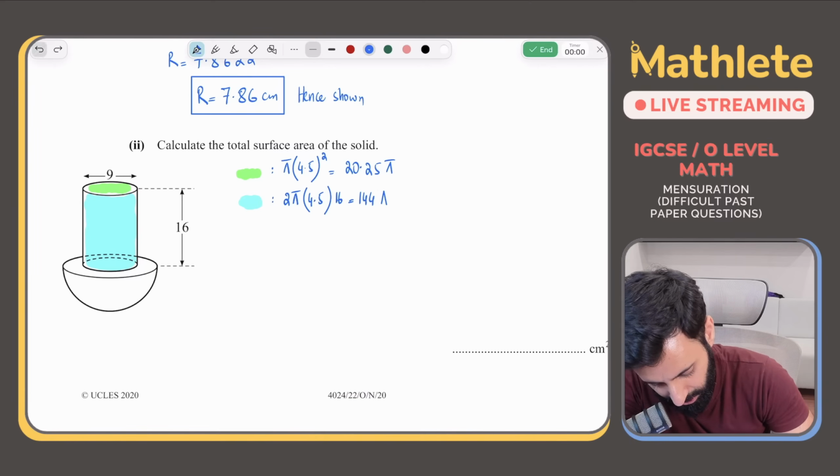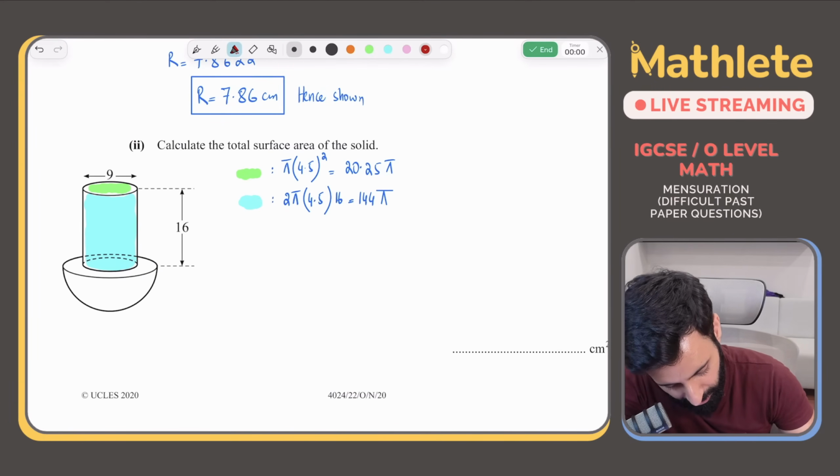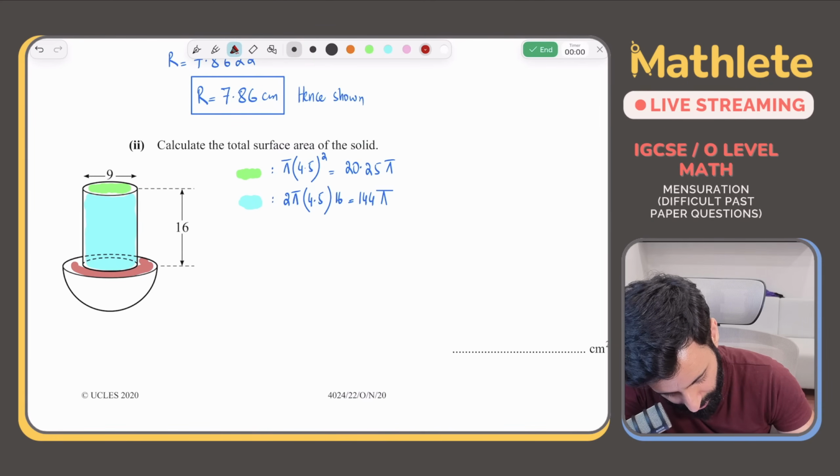अच्छा, then comes the tricky part. What's the tricky part? The tricky part is this area, जिसको मैं रेड में हाईलाइट कर देता हूँ, ये जो पोर्शन है ना, which is in between the big circle, outside of the small circle and inside of the big circle.